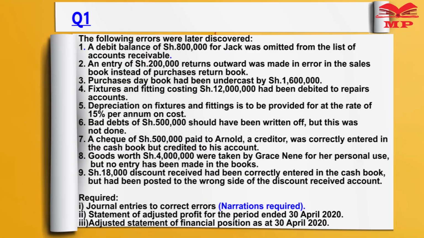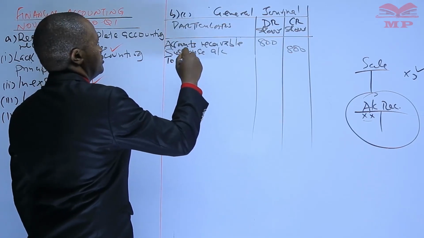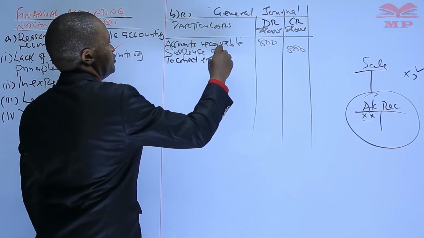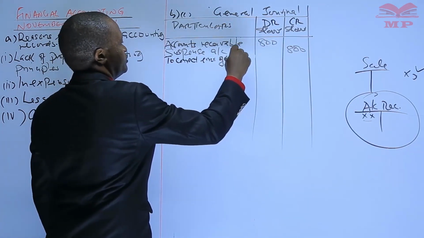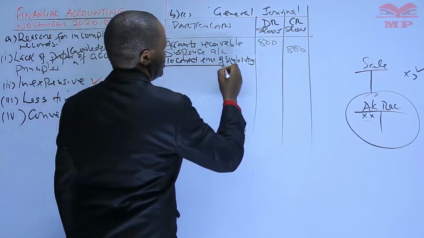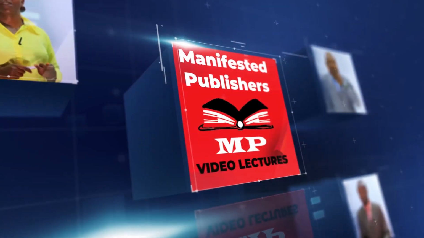The question here read that candidates were to provide narration. So the narration here is: to correct error of single entry.